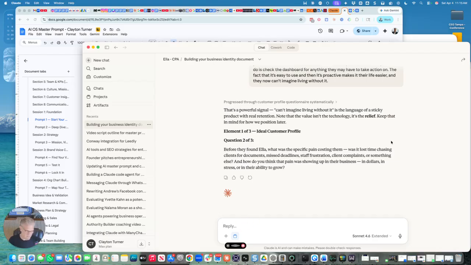Yes, it is costing them a lot of time, human interaction, and tracking. They are always worried about missing deadlines for clients. They don't want the clients getting mad at them because they didn't turn in the documents they need to file their taxes or their extensions. So it was always creating a stress point for them about which clients had or had not turned in the tax forms that they need in order to file their taxes.